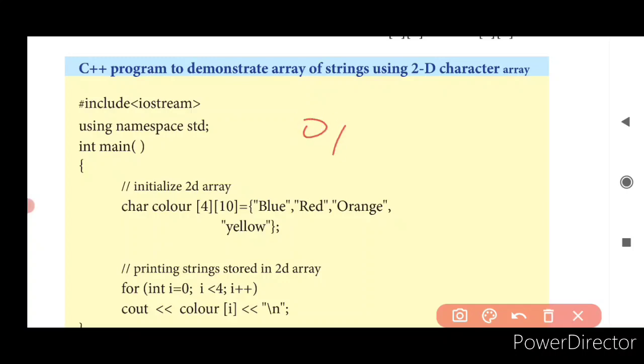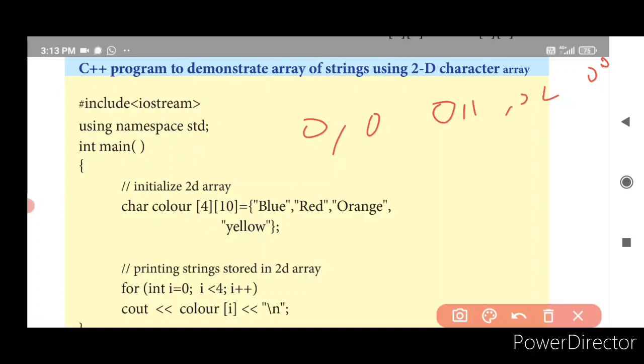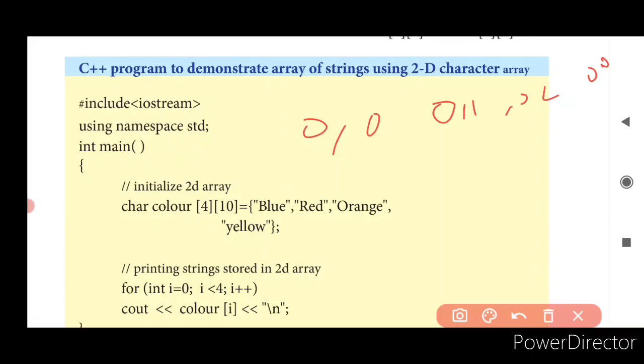Starts with 0,0, 0,1, 0,2, ends up with 0,9, isn't it? 0,0, 0,1, 0,2, 0,3, 0,4, 0,5, 0,6, 0,7, 0,8, 0,9. So how many columns are there? 10 columns. Next 1,0, 1,1, 1,2, and so on up till 1,9.